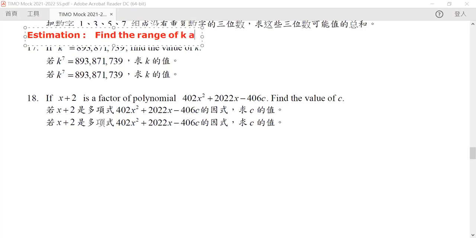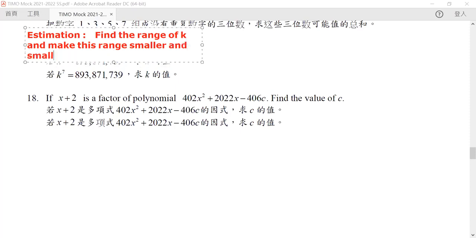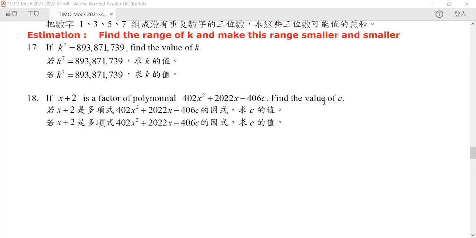And then make this range smaller and smaller until you get your number. Later on, we will talk about how, if the range is small enough, you can use some other method to find out the number. Now, let's go back in here first. We know that our k to the power 7 is like this.